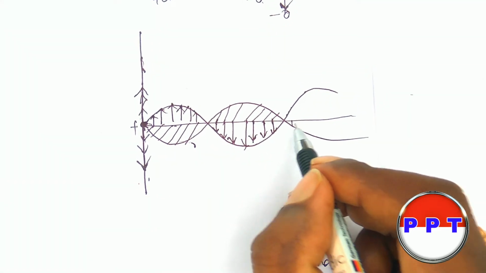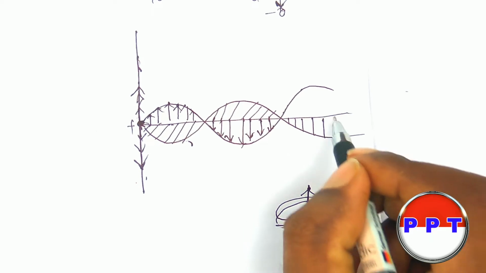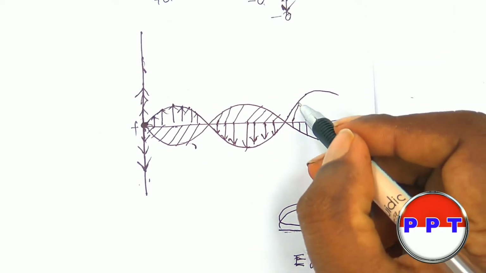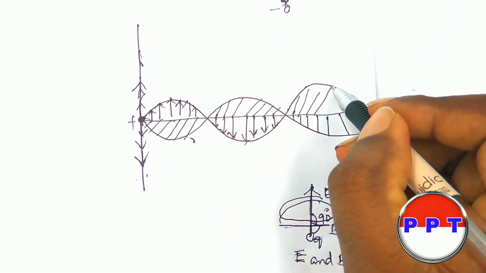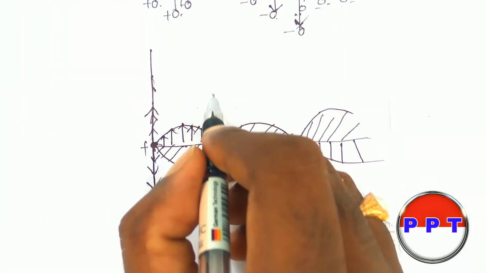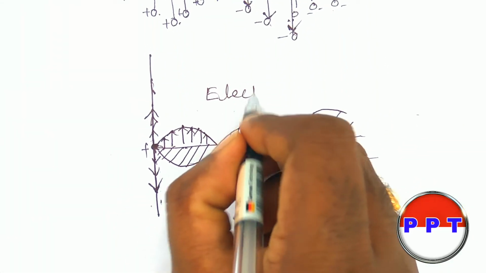So in this way the electromagnetic waves are produced. Okay, so this is the electromagnetic wave.